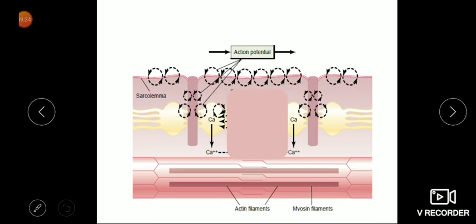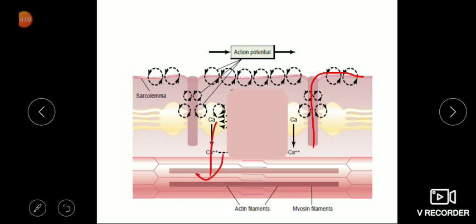Now if you come to the cell level, you can see this is the action potential, which is traveling along the T tubules. Because of this action potential, there is opening of the ryanodine receptor, and there is a release of calcium from the sarcoplasmic reticulum. This calcium which is released is basically the key for opening up the lock, that is troponin.